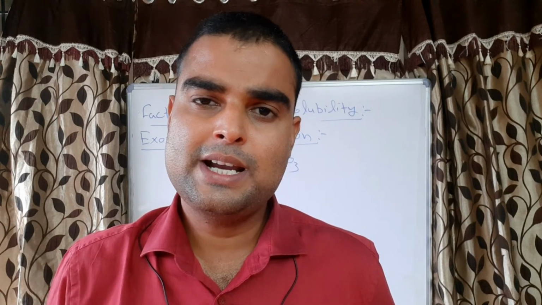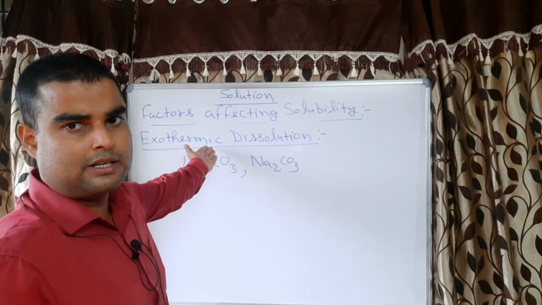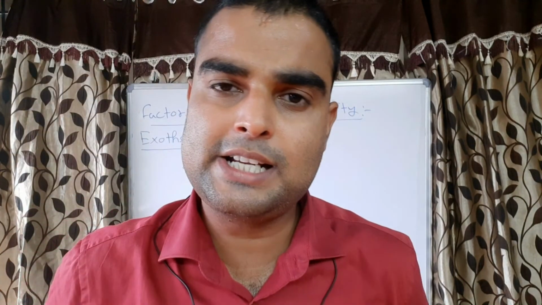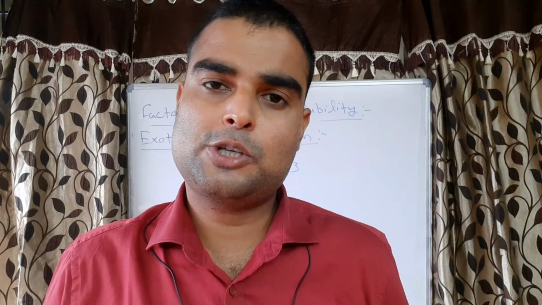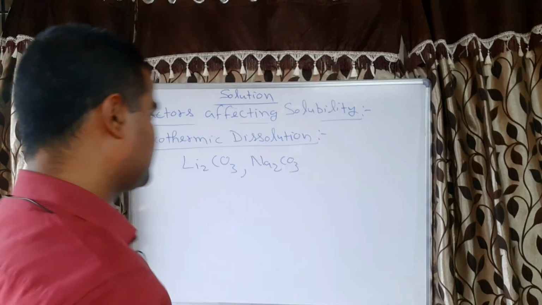It has to be endothermic. But this is exothermic dissolution. Since it is exothermic dissolution, and for decreasing the heat the system has to be endothermic, it means the dissolution or solubility of the solid into the solvent or liquid will decrease.